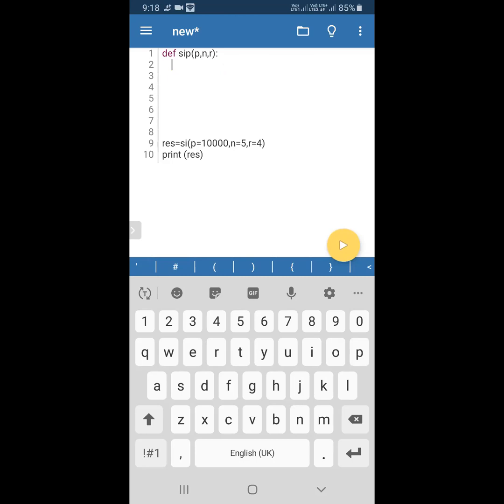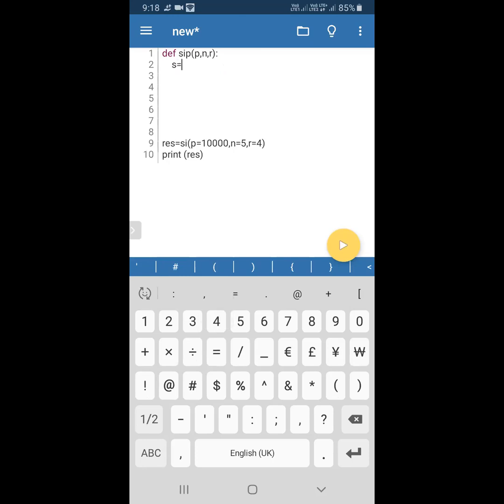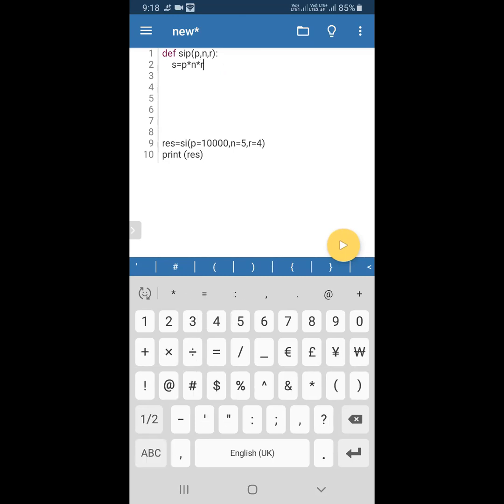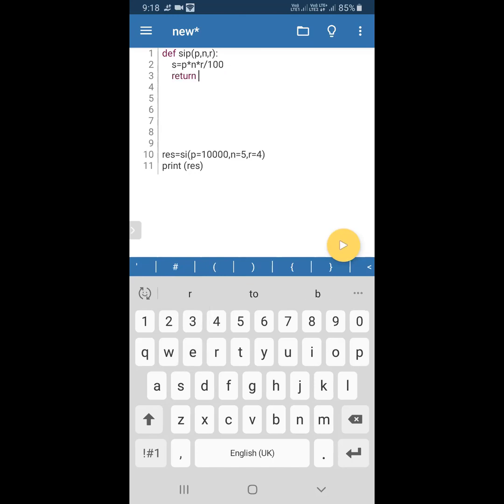Then I'm just using S equal to P into N into R, by 100, and return. Okay. Now I will explain this function for the keyword argument or named argument.